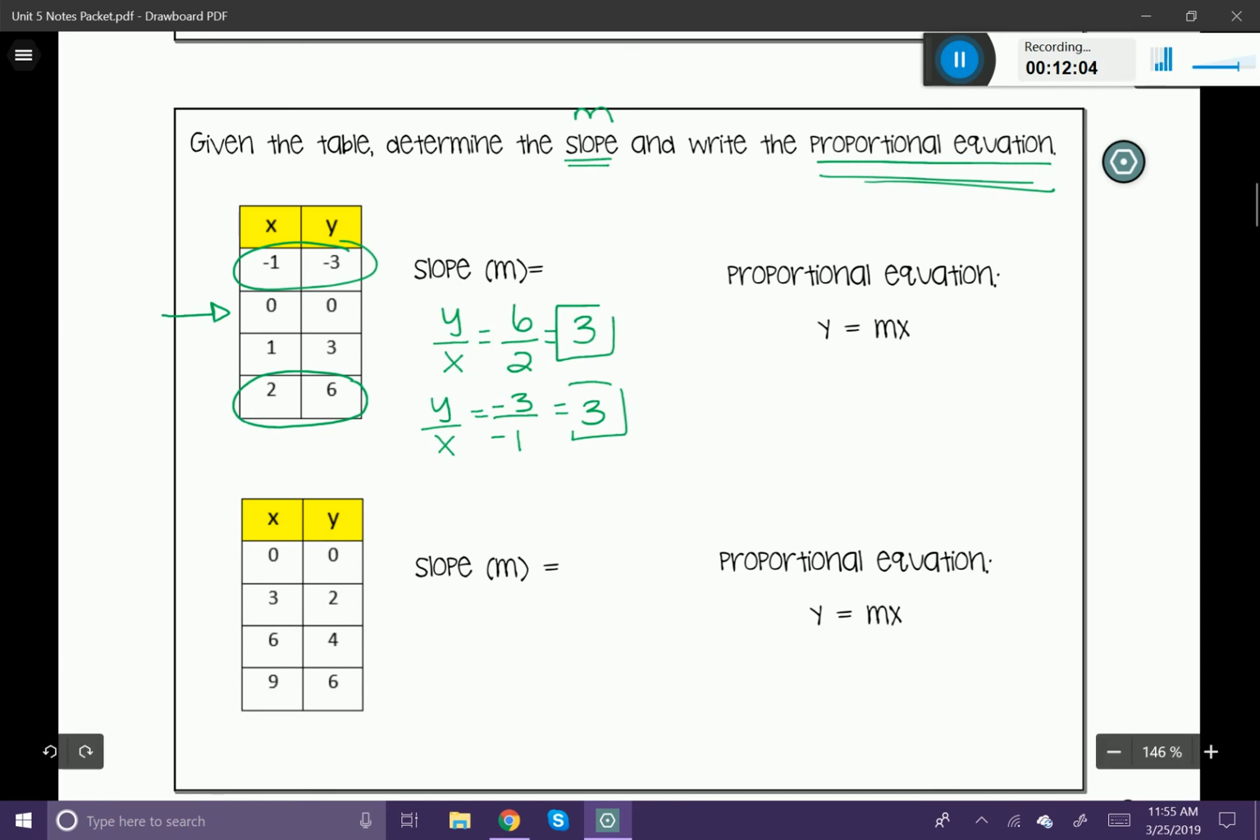Okay, let's come up with the proportional equation now. y is equal to, I'm going to pop my slope in there, x, and I'm done.